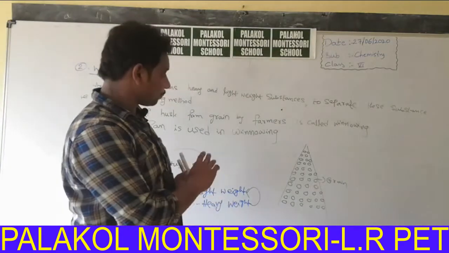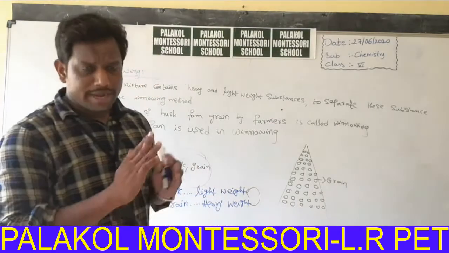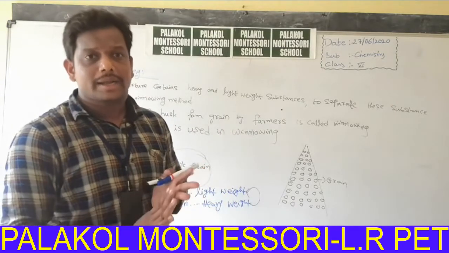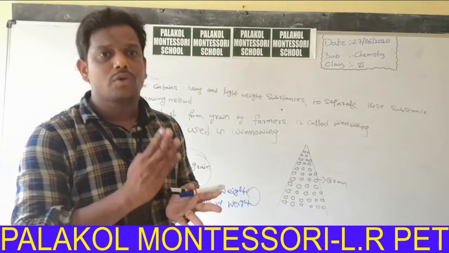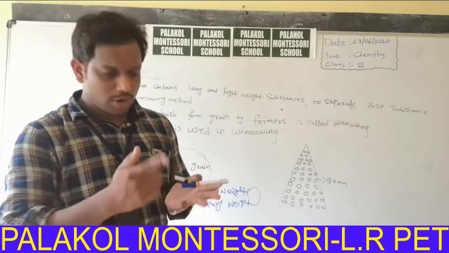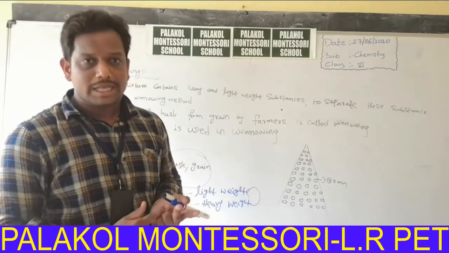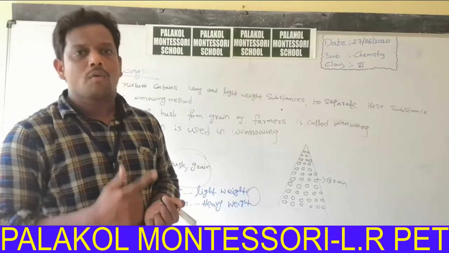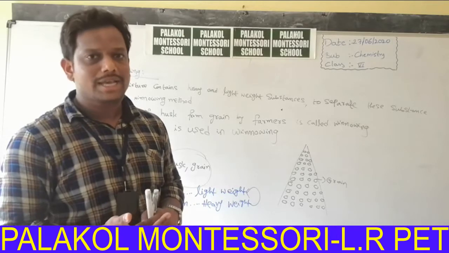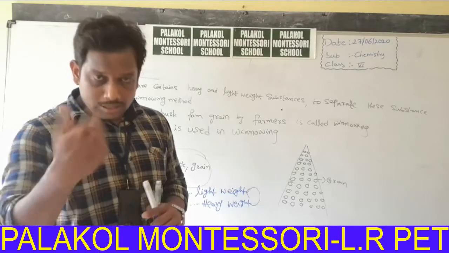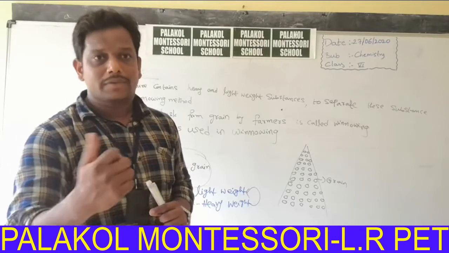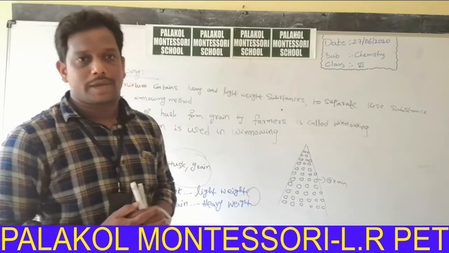In this session we discussed the definition of a mixture and different methods which are useful for separation of substances from mixtures. First one is hand picking, second winnowing, third sieving, fourth sedimentation, fifth decantation, sixth crystallization, seventh sublimation, eighth distillation, ninth filtration, tenth chromatography.